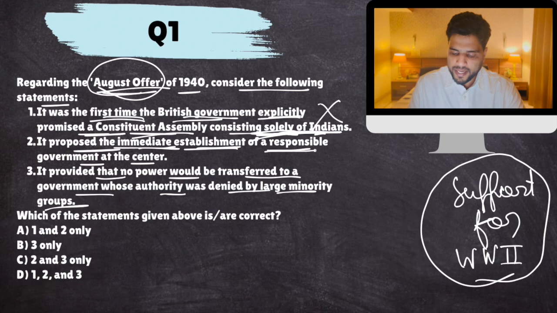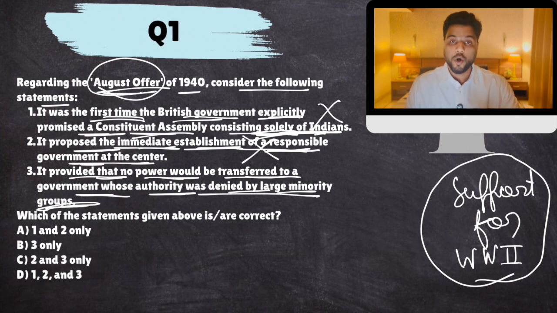It proposed the immediate establishment of a responsible government at the center. How can they do so? They were in a war. In a war, they won't allow a responsible government. Responsible government means the Governor General is bound by the aid and advice of elected representatives. They couldn't have allowed that. Immediate, no.